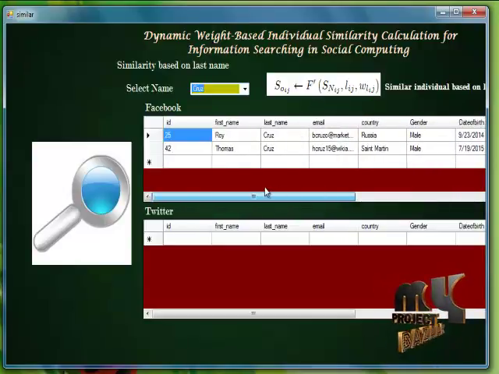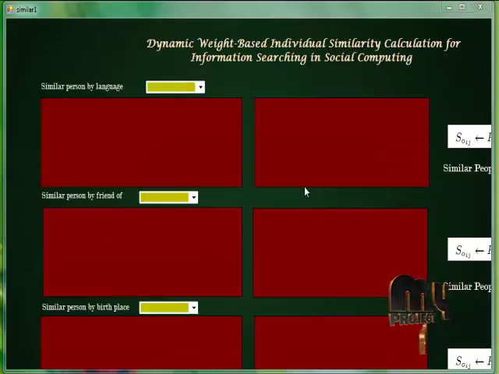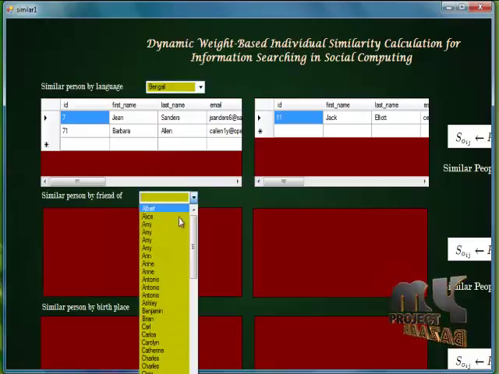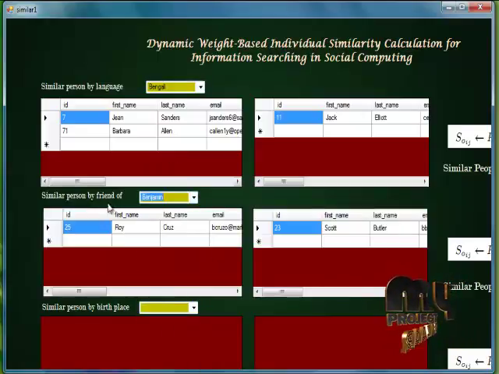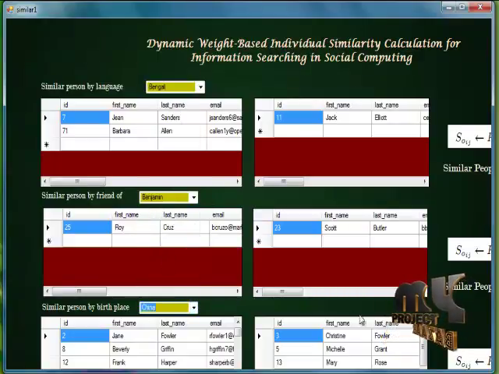We are filtering the particular name from Facebook, and we also check whether this user is present in Twitter. Likewise, we can find similarities using the language, friends of a particular person, and the birthplace. We are extracting this information using the dynamic weight-based algorithm.